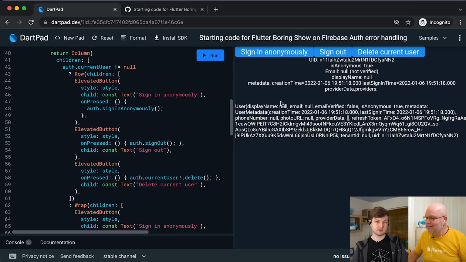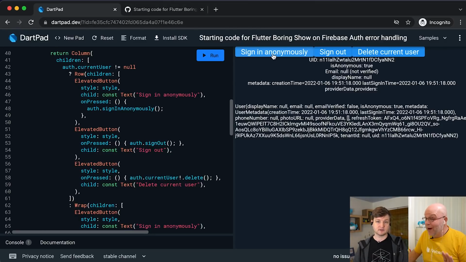Not sure if you noticed, but the entire UI was refreshed, and we still have the same UID that we had before. We can do that again, by the way, by simply hitting run again, and remember N11 and N2. It's the same user as before. I had to refresh it because I wanted to show the button. Hot reload works slightly differently here than usual. So what I did is add this button, because now we can sign in anonymously again.